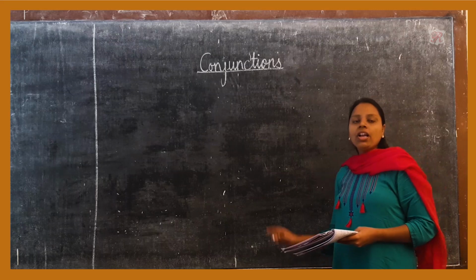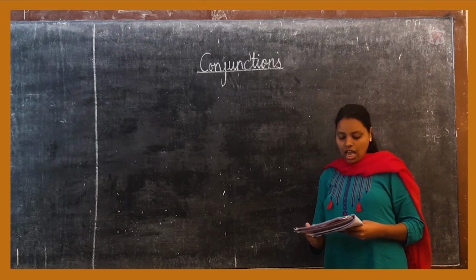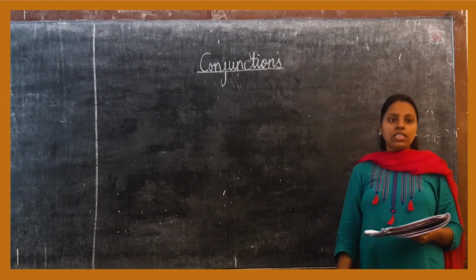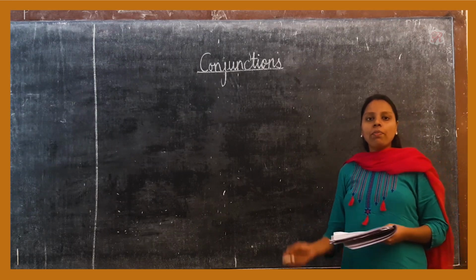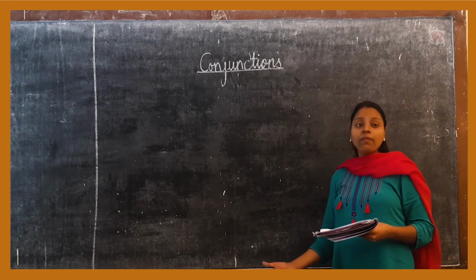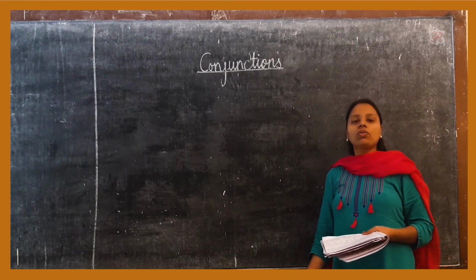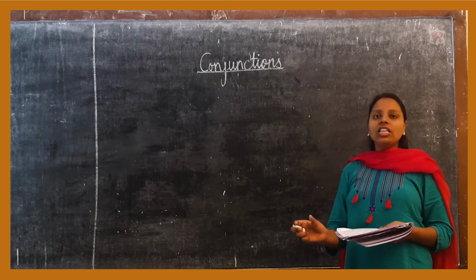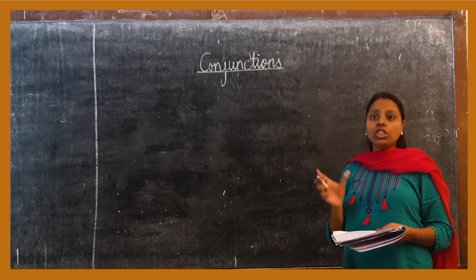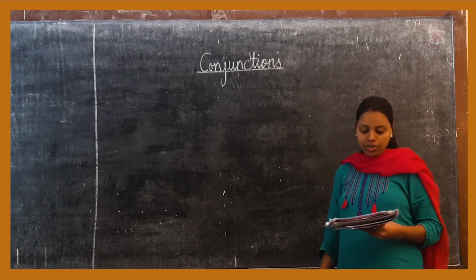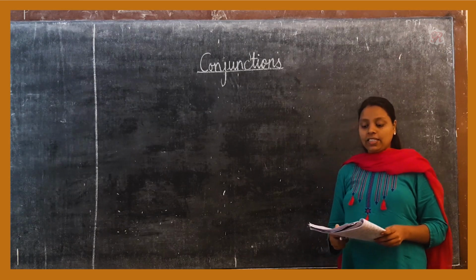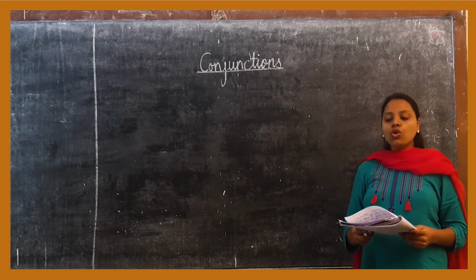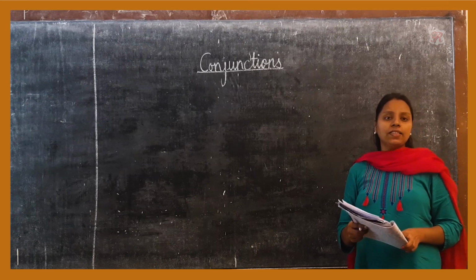Example: Meena went to the supermarket and bought some fresh vegetables. Here, Meena went to the supermarket is one part of the sentence and bought some fresh vegetables is the other part. The word and is used as a conjunction which joins the two parts together. Conjunctions are also used for making meaningful sentences. They are used to coordinate words in a sentence.